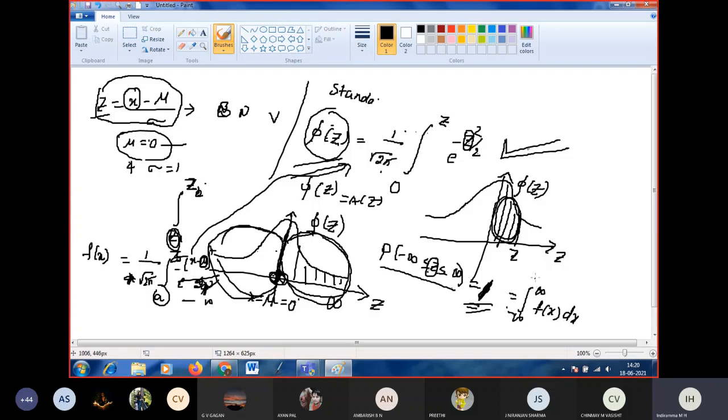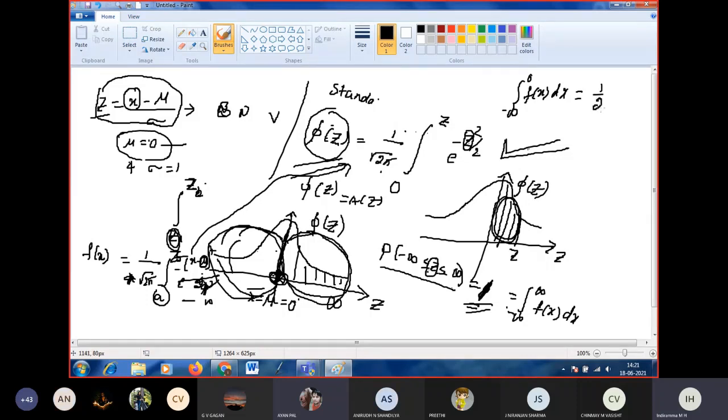That is equivalent to the total probability of the distribution being 1. Also I want to tell you, the integral from minus infinity to 0 of f of x dx, what is it? The left side area is 1 by 2.